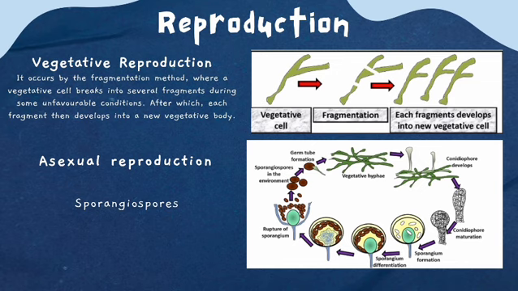A specialized structure called the columella, which is present at the center of the sporangium, makes it stable or connected with the sporangiospore structure. Once it gets matured, this continues until an unfavorable condition occurs. Once a favorable condition is obtained, this sporangium gets ruptured and the sporangiospores get dispersed in the environment. Once they reach a favorable environment, the spores generate a germ tube. From this germ tube, again a vegetative hyphae is produced and the cycle is repeated. So this is your asexual reproduction through sporangiospores.